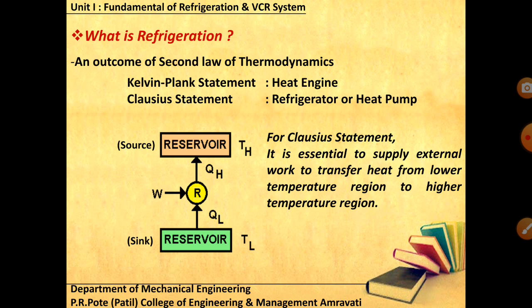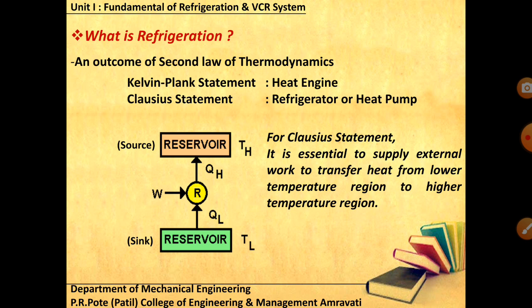So it is clear that when you are talking about the Clausius statement, heat should be flowing from lower temperature to higher temperature. In this example, the TH reservoir is nothing but your atmosphere, and the reservoir at TL is a confined space where you want to create the refrigerating effect, where you want to produce a temperature lower than the surrounding temperature.